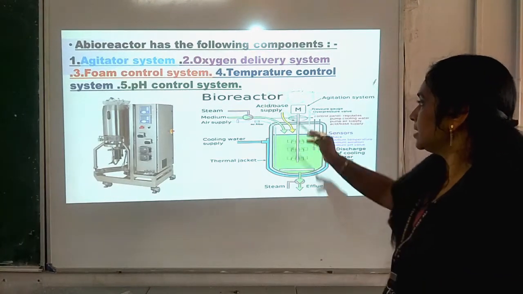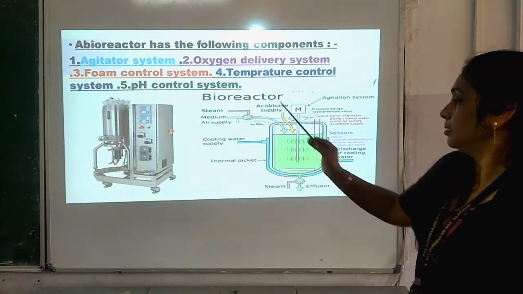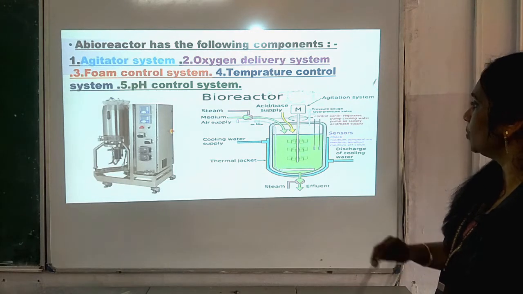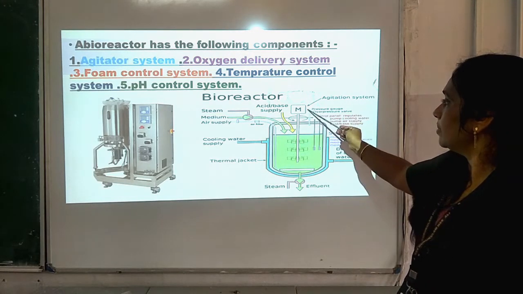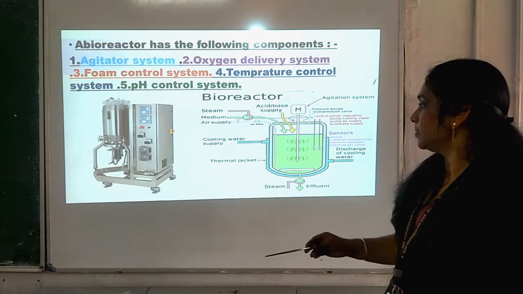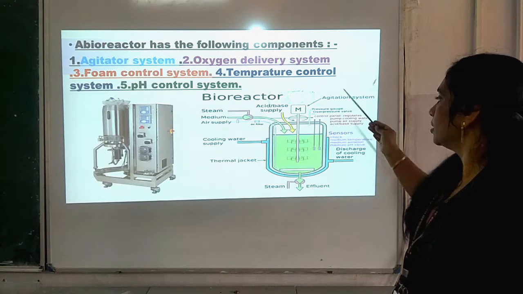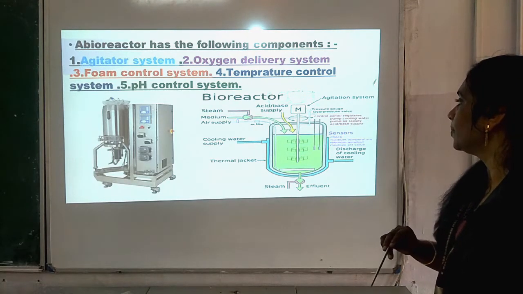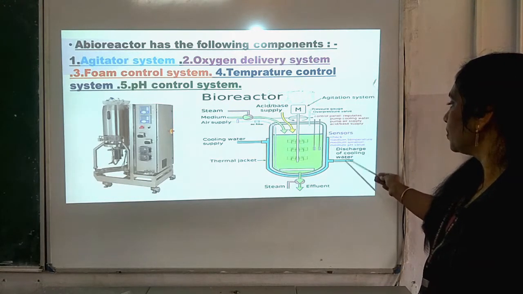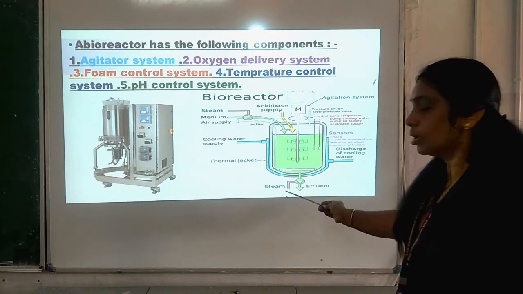You can see here, this is the bioreactor, and the inner part of the bioreactor, you can see the agitation system, isn't it? Next, you can see a thermal jacket is present there, as well as a pressure gauge, as well as the discharge of cooling water, a sensor, and a steam tube for the steam to move out.